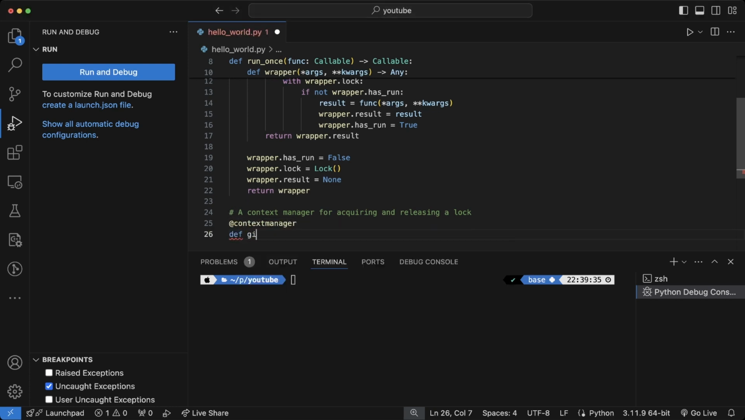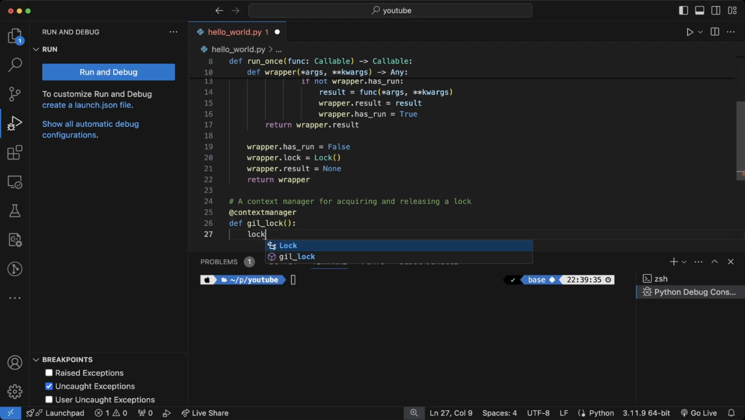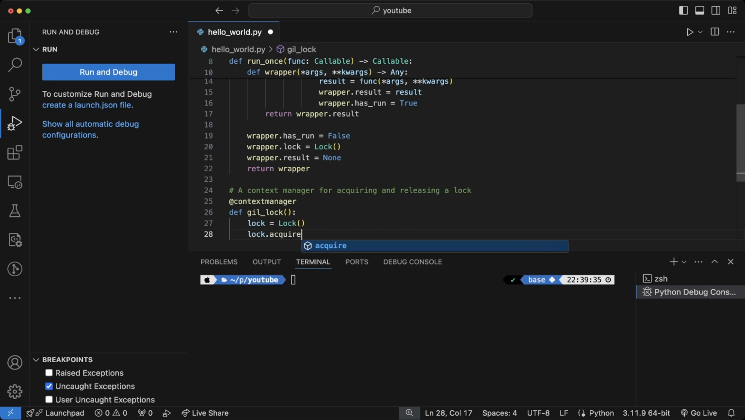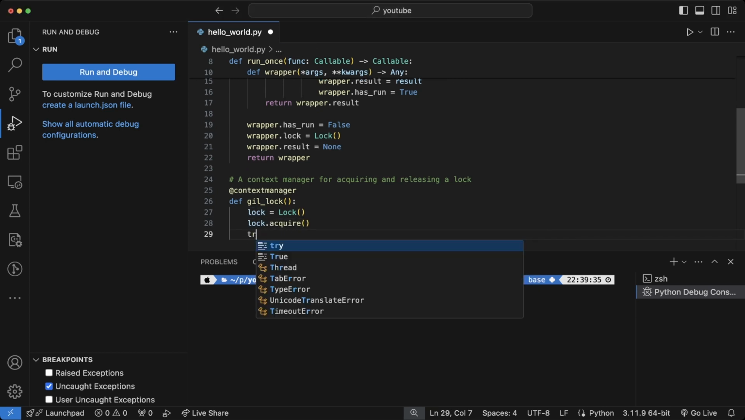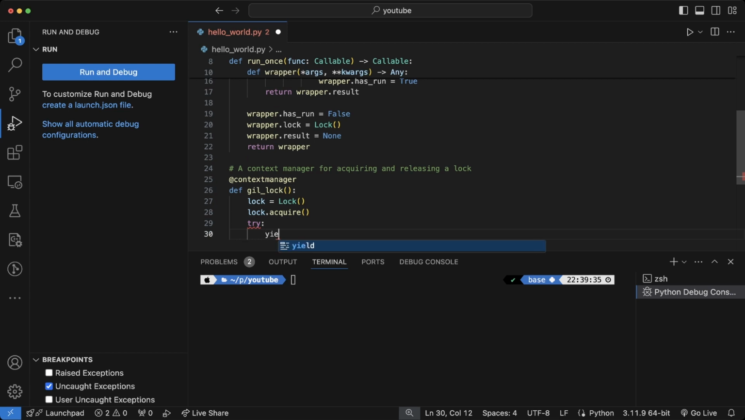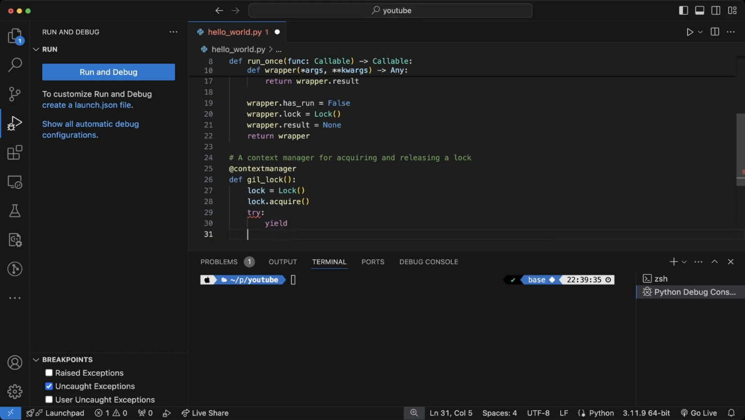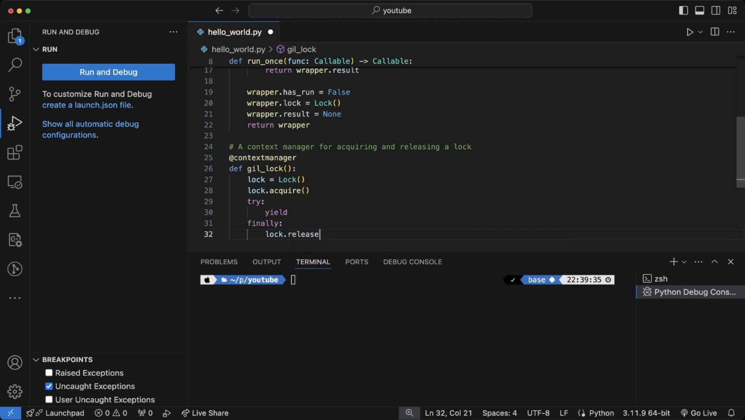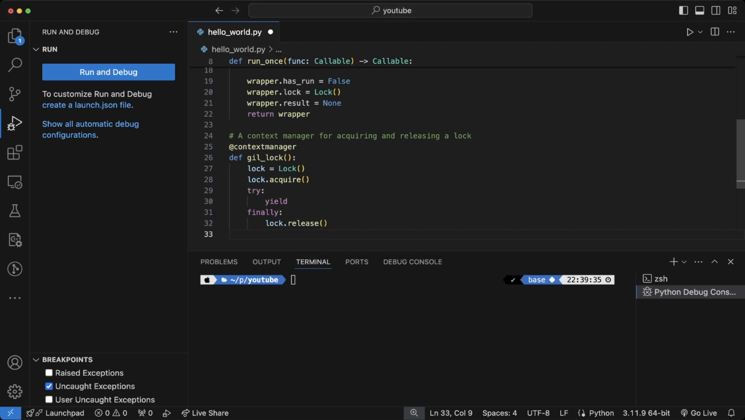This context manager mimics the global interpreter lock, ensuring that only one thread can execute our critical section at a time. In reality, Python handles this for us, but hey, we are going for maximum complexity here. Imagine it as a bathroom key in a busy office. Only one person can use it at a time.